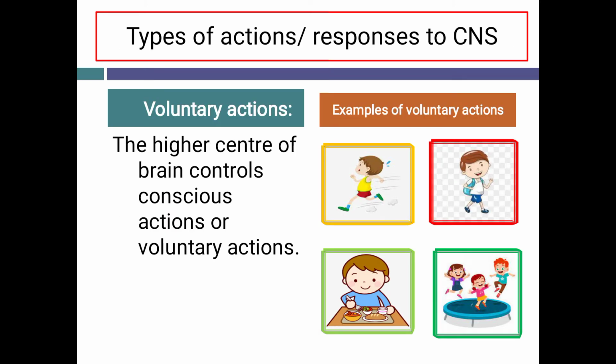What are voluntary actions? The actions that are under the control of a person's will are called voluntary actions. For example, jumping, walking, reading, eating, etc. How are these actions controlled? The higher center of brain controls conscious actions or voluntary actions.